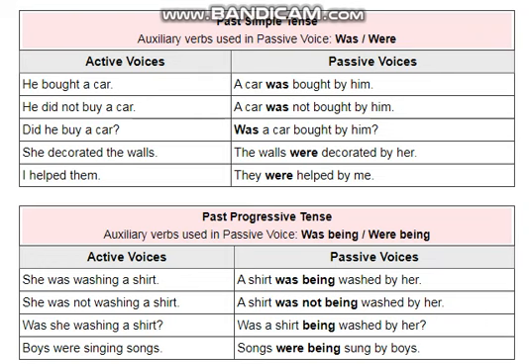Now look at the next tense, that is past progressive tense or past continuous tense. As we have already discussed in present progressive or present continuous tense as well, in all progressive tenses or all continuous tenses the tense would not change, the sentences would not take a helping verb from another tense.